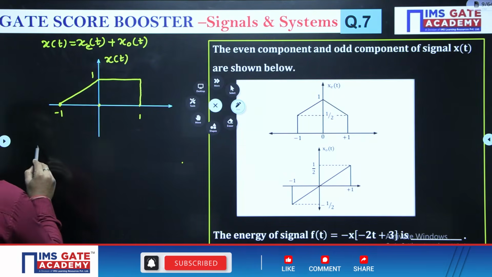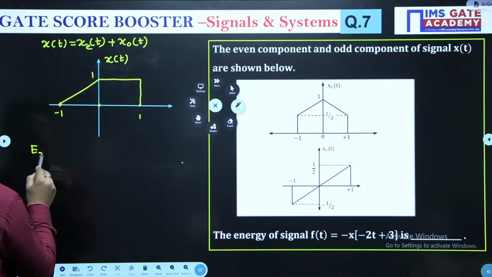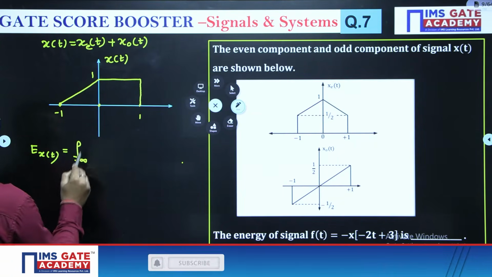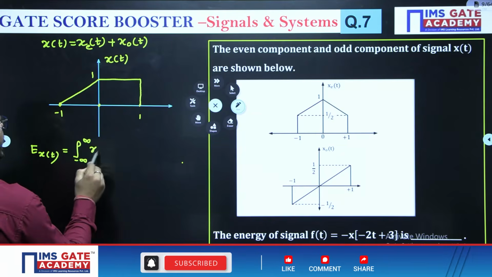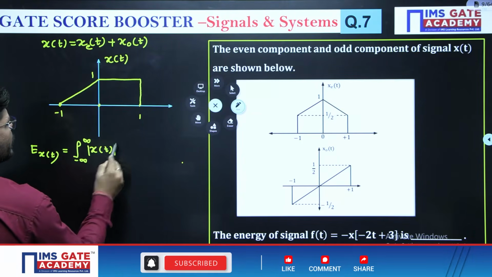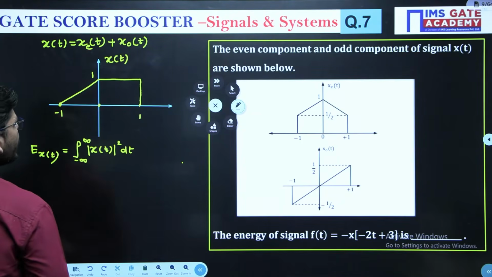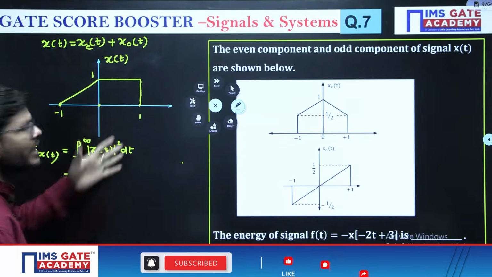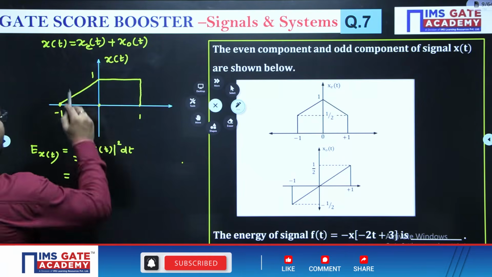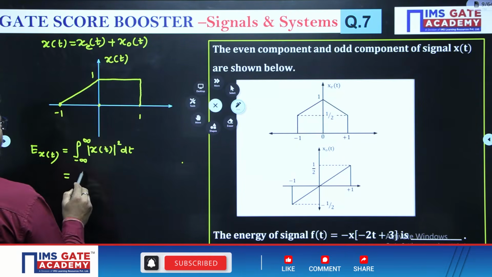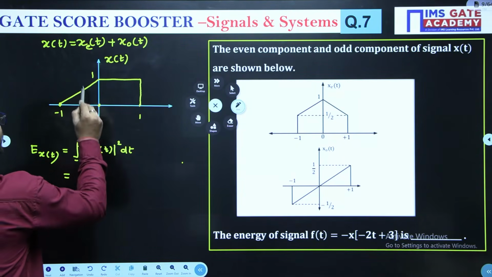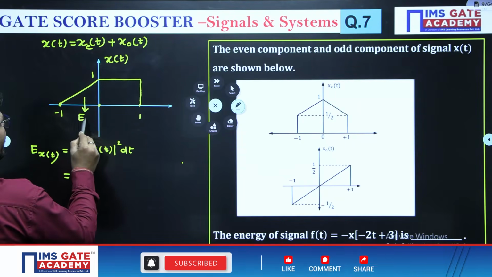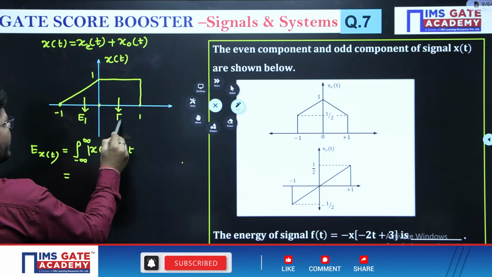Now if I calculate what is going to be the energy of x(t): the formula is the integral from -infinity to infinity of x(t) squared dt. But you don't have to apply the formula. Applying the formula and then calculating will take a lot of time. So see, let's suppose that I am dividing this signal into two parts. This part is having energy E1, this part is having energy E2.